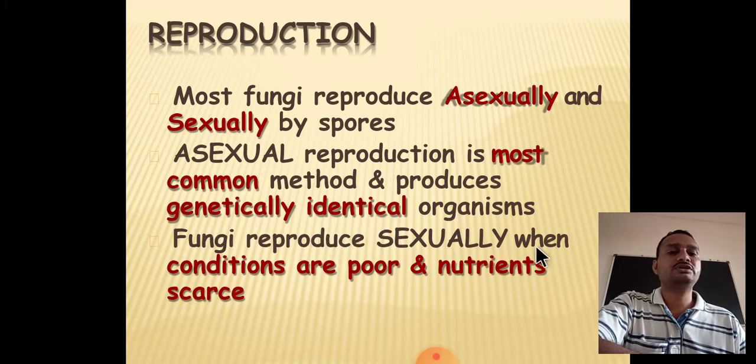Fungi reproduce sexually when conditions are poor and nutrients scarce. Under unfavorable conditions, poor conditions meaning a lack of food material, or if the environmental conditions become harsh, such as high sunlight, the entire mycelium structure gets converted into different types of spores. This is called an adverse or harsh condition, or poor, unfavorable condition. Under such conditions, the mycelium is converted into spores, into the reproductive stage.